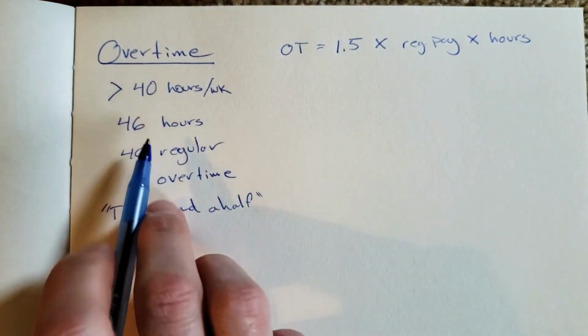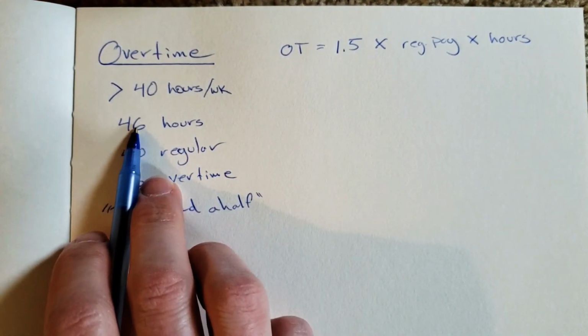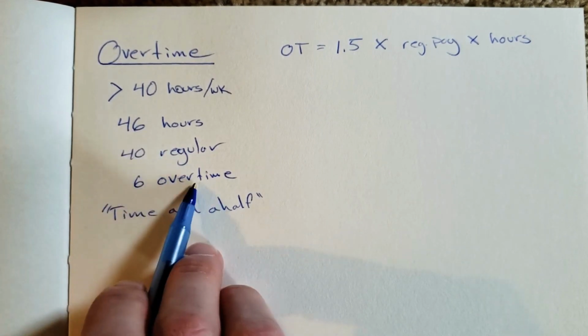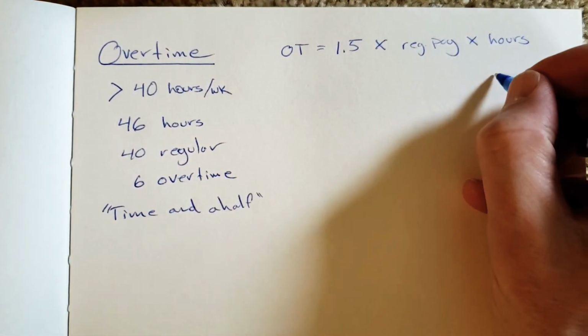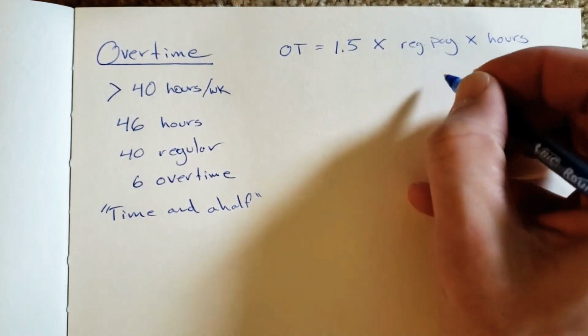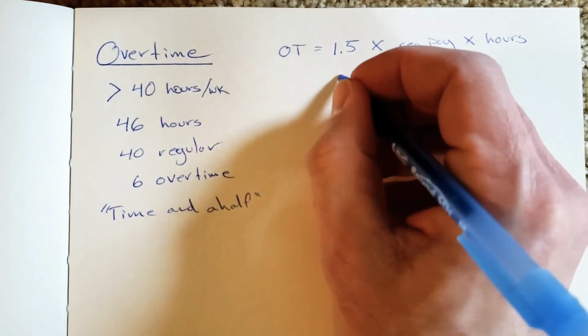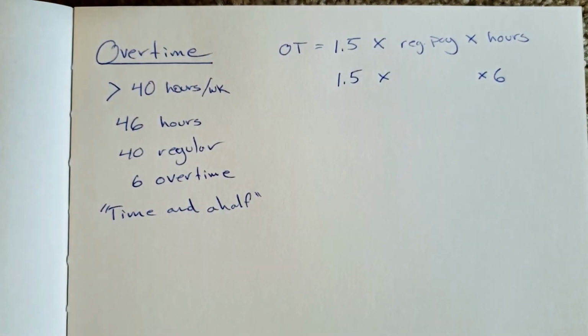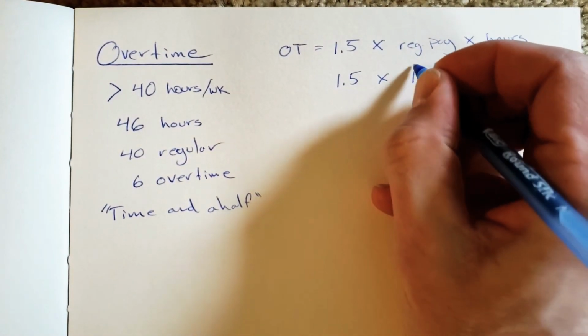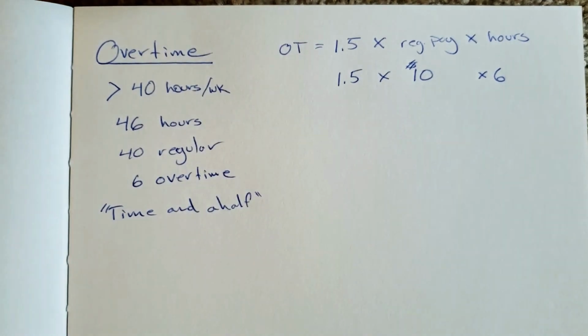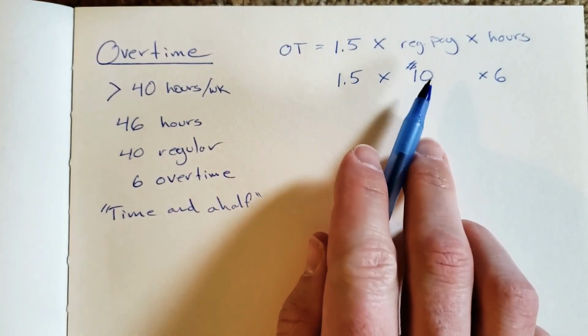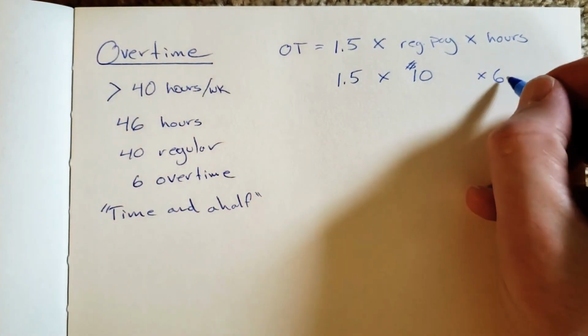So somebody who's working 46 hours, you would take the 6 hours of overtime, okay, so the 6 hours times the regular pay, whatever that might be, times 1.5. So if someone, let's just say, gets $10 per hour, you would take 1.5 times 10 times 6 hours.